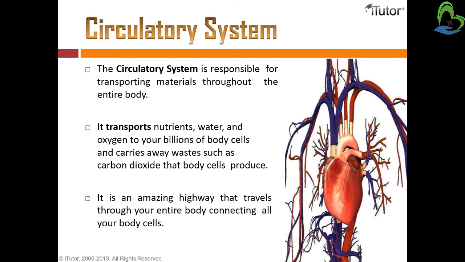The circulatory system is responsible for transporting materials throughout the entire body. That means the circulatory system provides necessary materials such as blood and other components to the whole body. It transports nutrients, water and oxygen to your billions of body cells and carries away waste such as carbon dioxide that body cells produce.